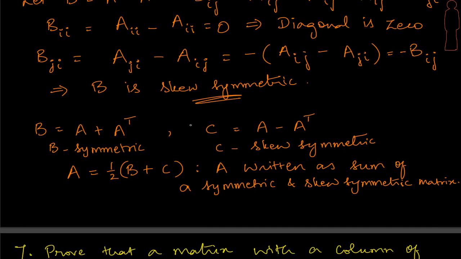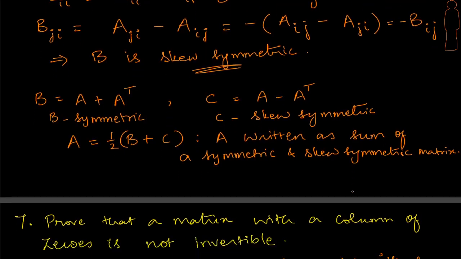Now try and apply what is B plus C, right? Do a B plus C, we have A and A getting added, A transpose getting cancelled, we have 2A, so half of that will give us A. And therefore every matrix, not just any specific matrix, but any square matrix we can pick up, we will be able to write that as a sum of a symmetric and a skew symmetric matrix, right? That's an interesting takeaway from this solution.